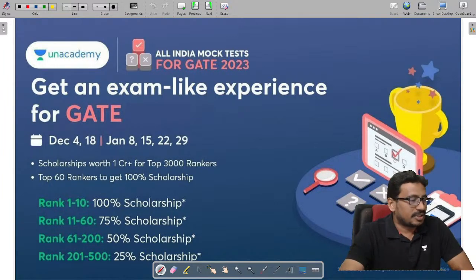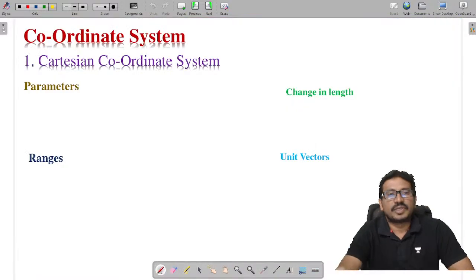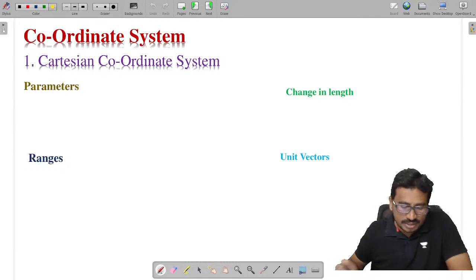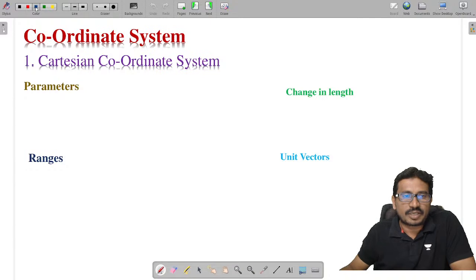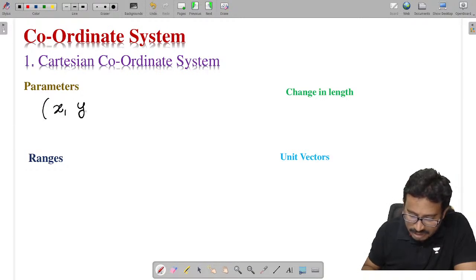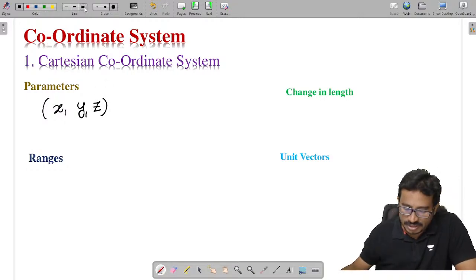Let's start our discussions and we'll discuss each and every point briefly. First, coordinate systems. In coordinate systems, let's talk about them one by one. So, the Cartesian coordinate system. Can you tell me the parameters in the Cartesian system? We have x, y, z.